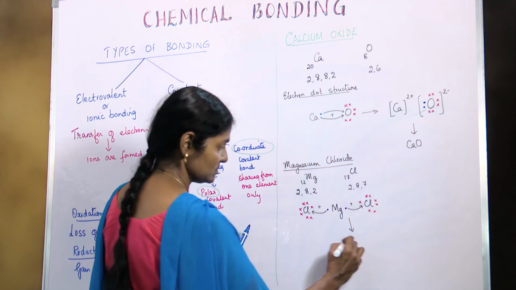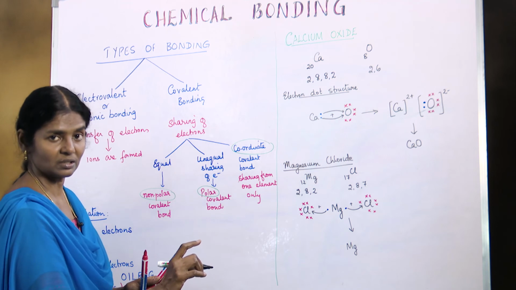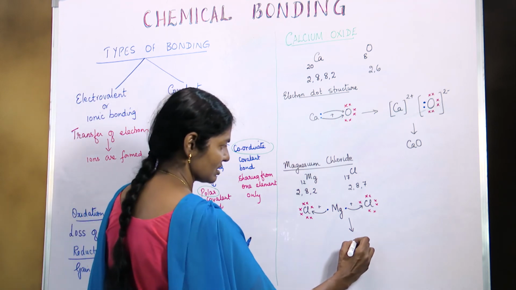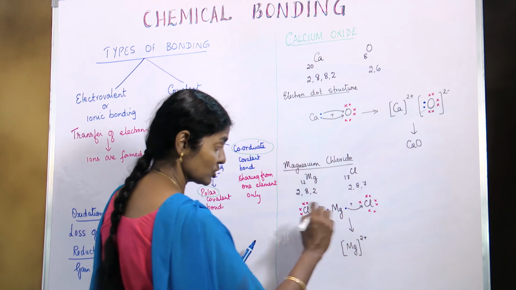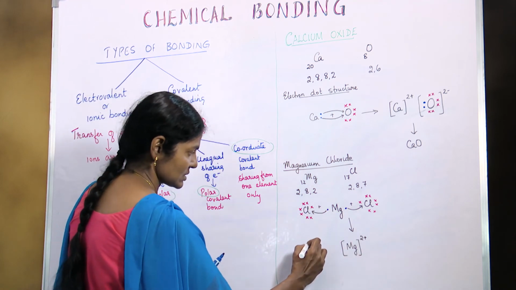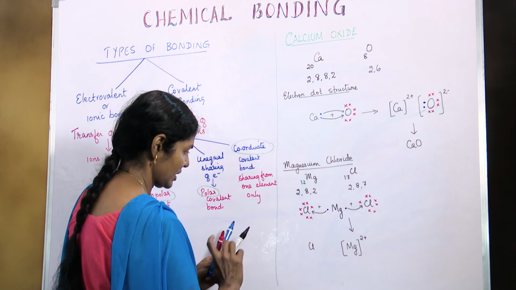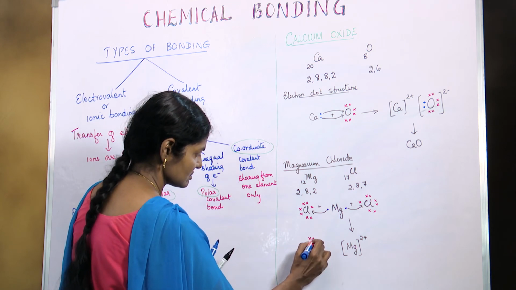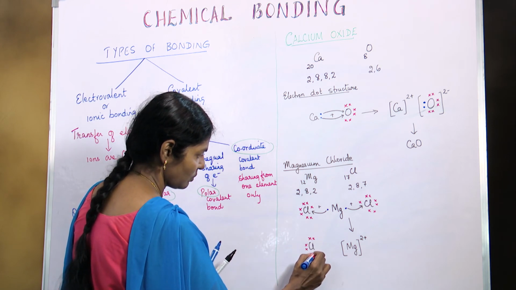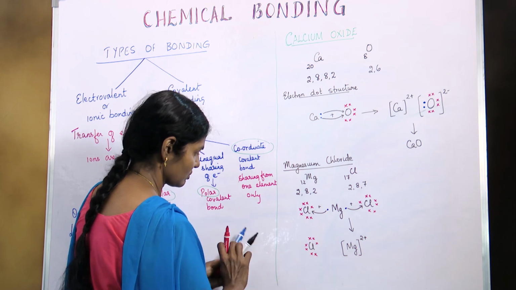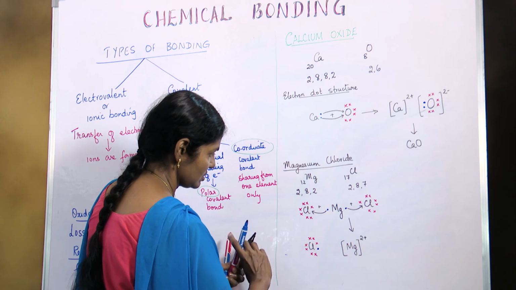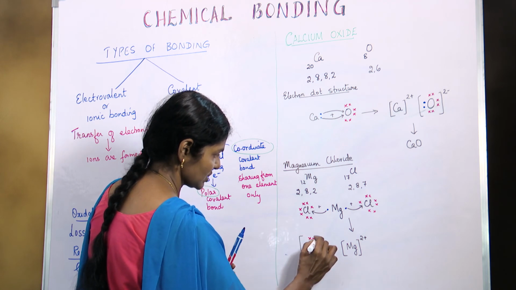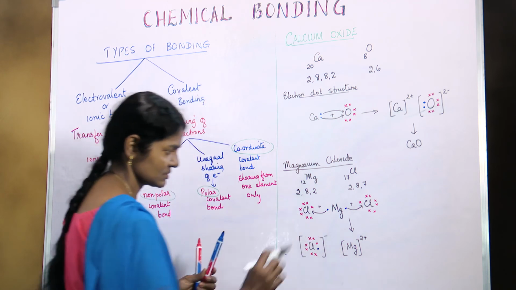From magnesium, 2 electrons are gone but protons are still there. So this gets 2 plus, 2 protons more. This chlorine atom would have 8. That means 1 electron more. Therefore, this becomes minus.